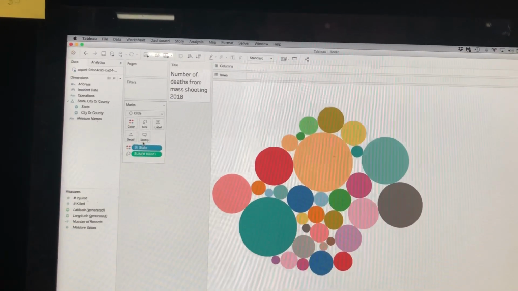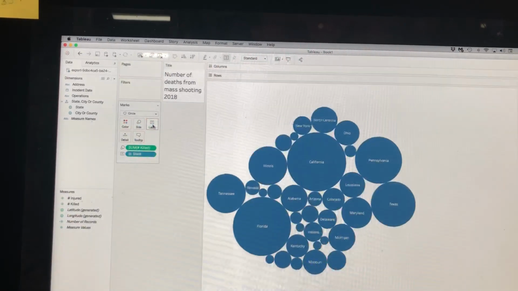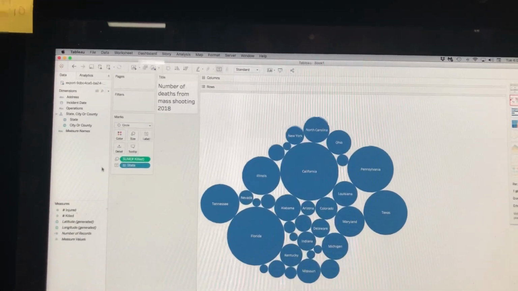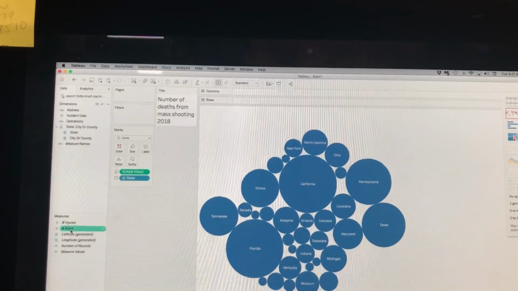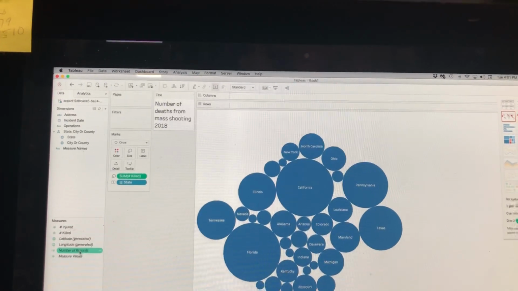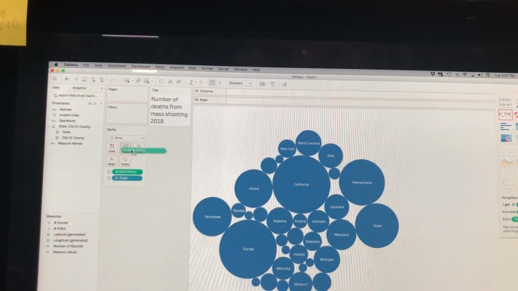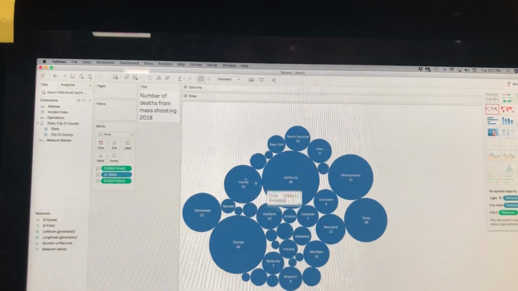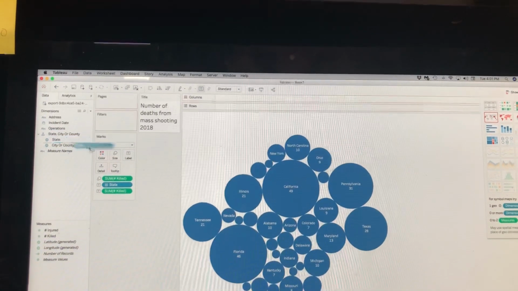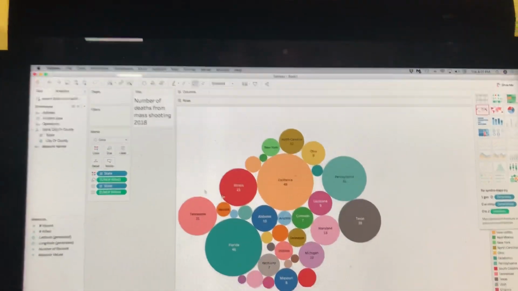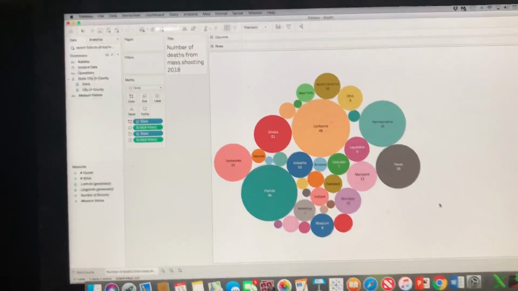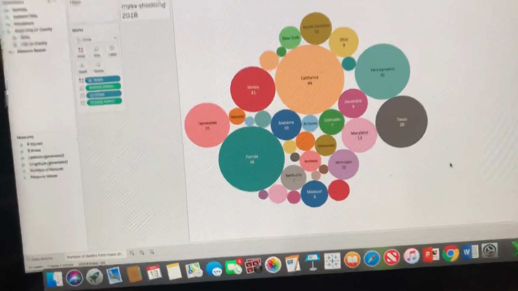All right, so we're going to look now at what I want to do is to have the labels. So I put the state in label, and I want the colors to come back. All right. I also want the number of deaths to be highlighted. So there are 49, and I want states to be in color. Voila. Look how simple that is. You now have a visualization that you can read.